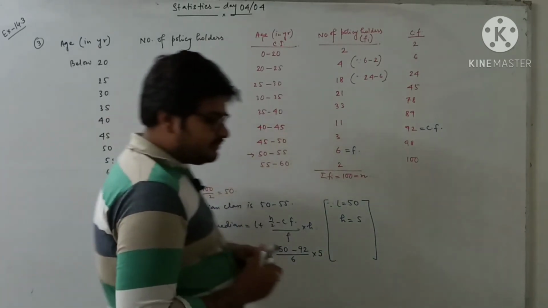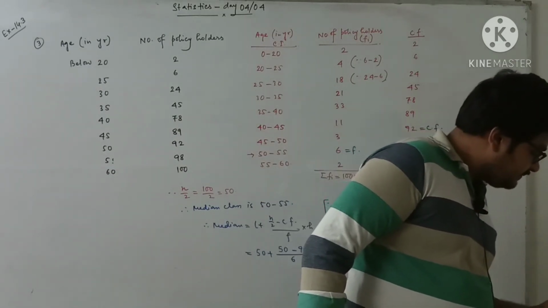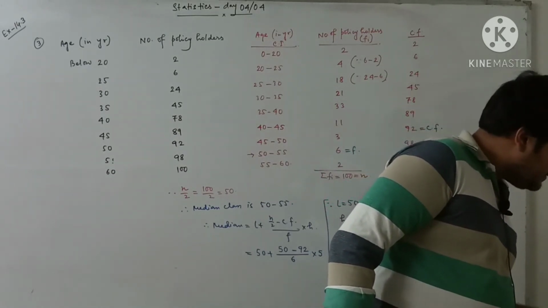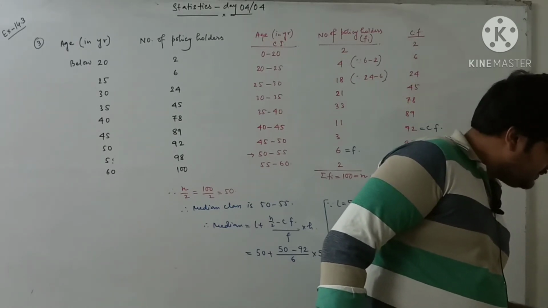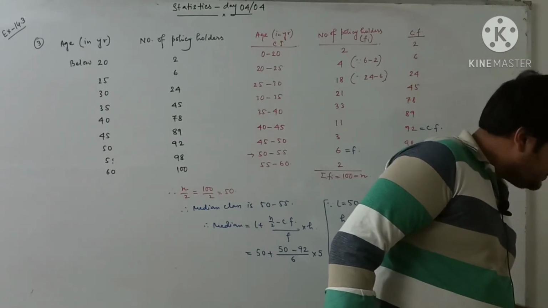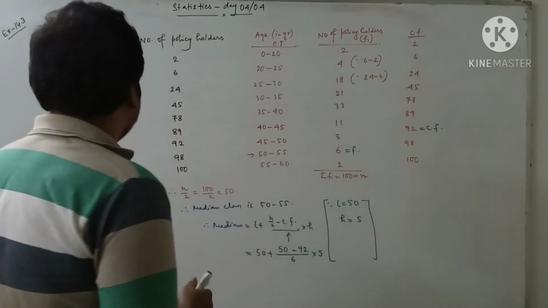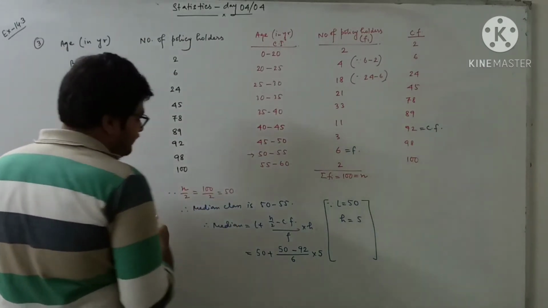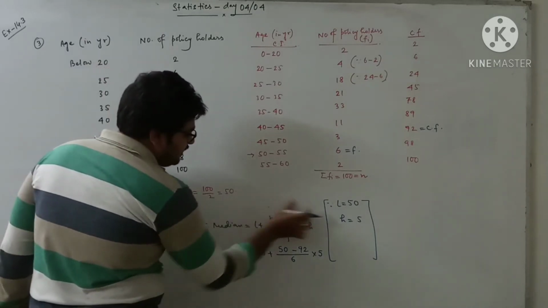Let's see anywhere any mistake is done or not. Sorry, N by 2 was 50 and we have done wrong here. So we have to take from CF only. Just a minute. So median class we have written wrong here.